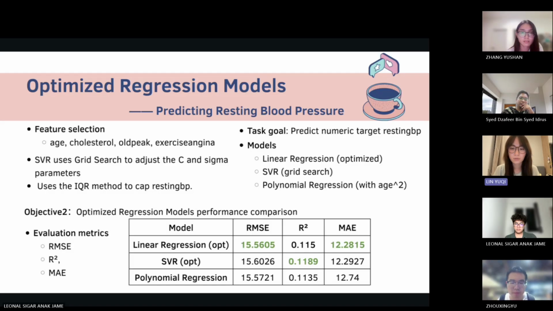The SVR model gave us the highest R-squared value at 0.119, while the optimized linear regression had the lowest error, or RMSE. Overall, the improvements were small, which tells us that predicting blood pressure is a very difficult task with this dataset. Next slide, please.